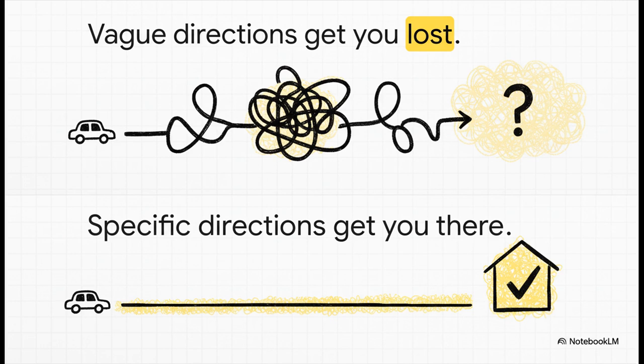Think of it like this, right? It's like giving someone driving directions. If you just say, head towards downtown, who knows where they'll end up? They'll probably get lost. But if you say, drive north on Main Street for 2 miles, then take a right on Oak Avenue. It's the third house on the left with the blue door. Bam! They're going to get there every single time. Your prompts need to be that specific.